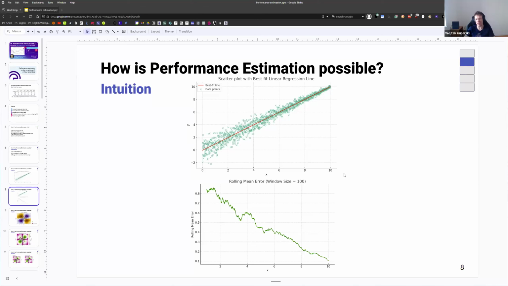And this is exactly the information we're using to build performance estimation algorithms. So we're trying to quantify this expected error, this uncertainty in some way, and then we'll leverage that to find some performance metric of interest.